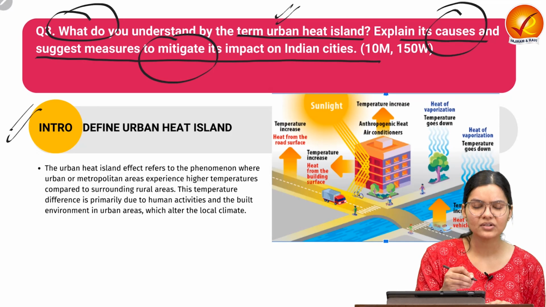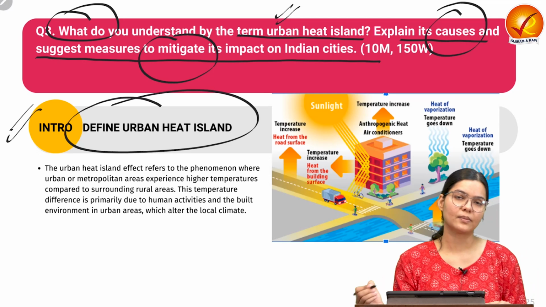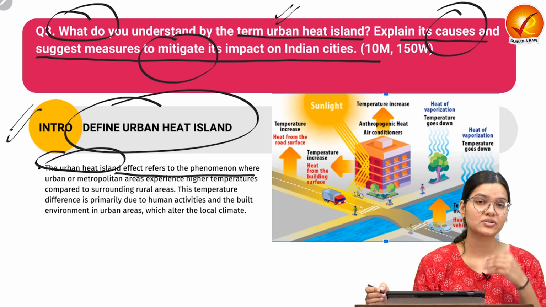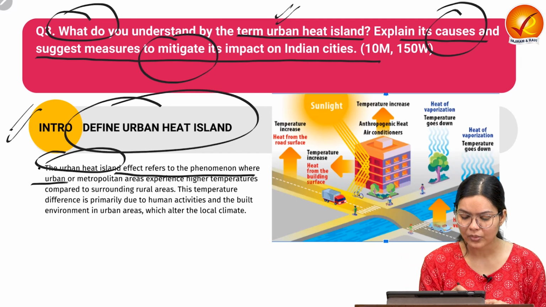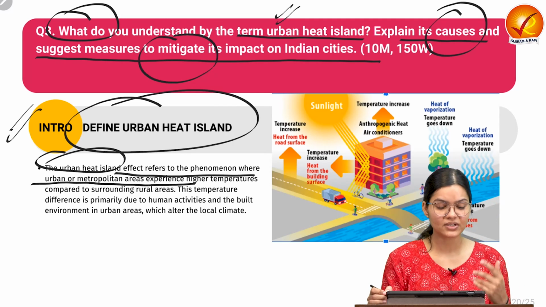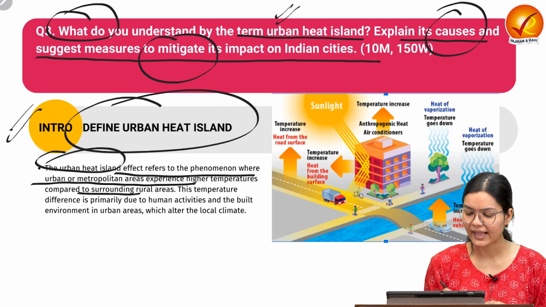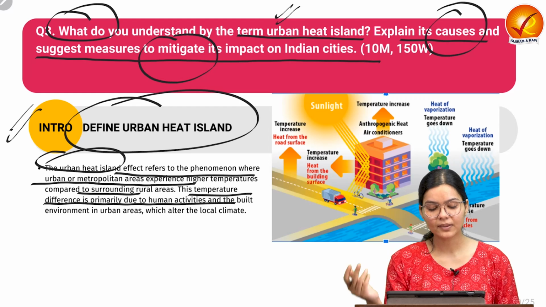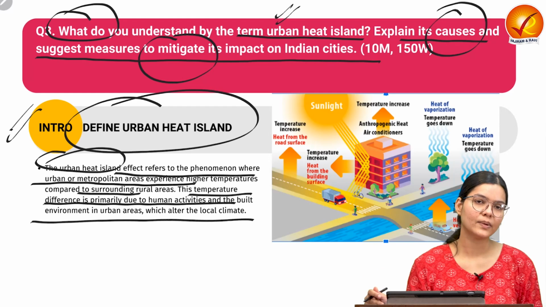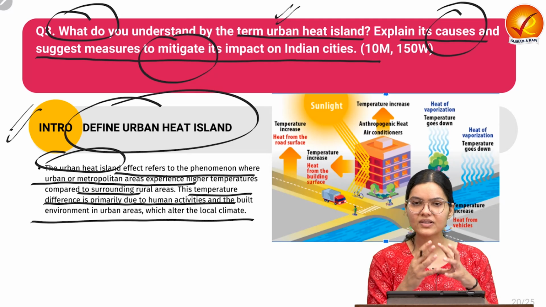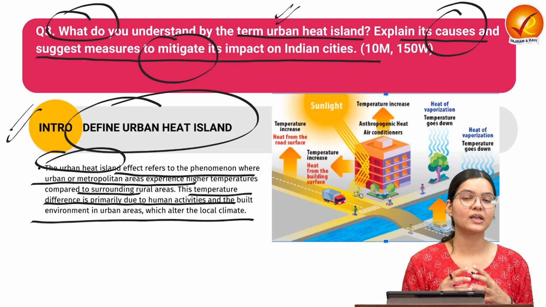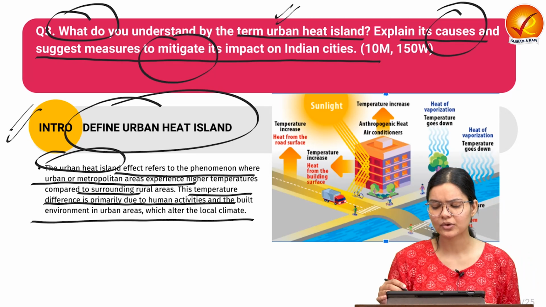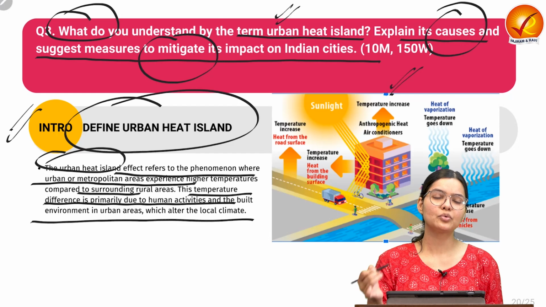Now come to the introduction. In the introduction, we are going to define the term urban heat island. As we already have discussed, urban heat island is an effect which refers to a phenomenon where an urban or metropolitan area experiences high temperature as compared to the surrounding rural area, and this temperature difference is primarily due to human activity and the built environment around the urban area. So what it is, is nothing but that the temperature in the urban or metropolitan area is usually higher than the rural area, due to anthropogenic reasons or construction due to human activities.